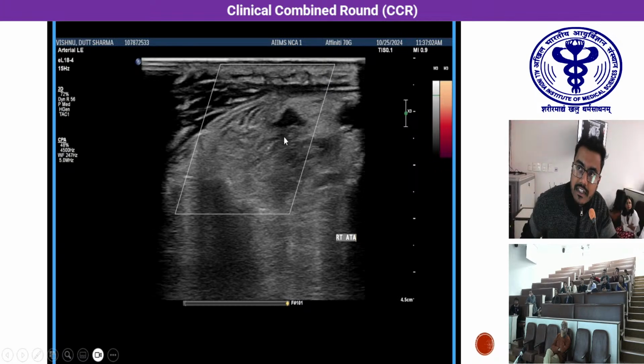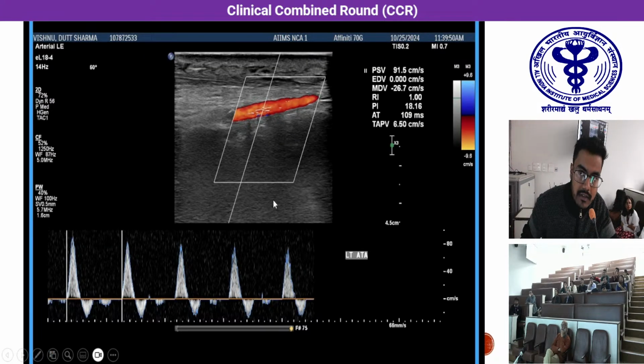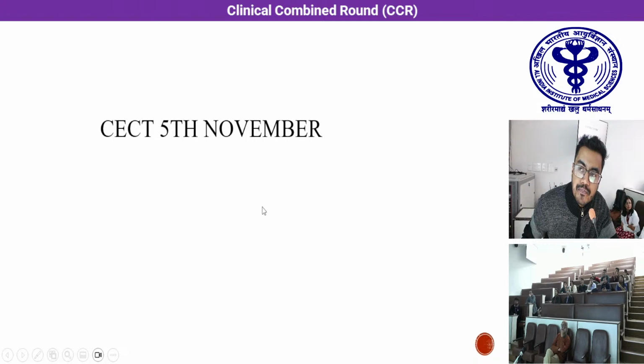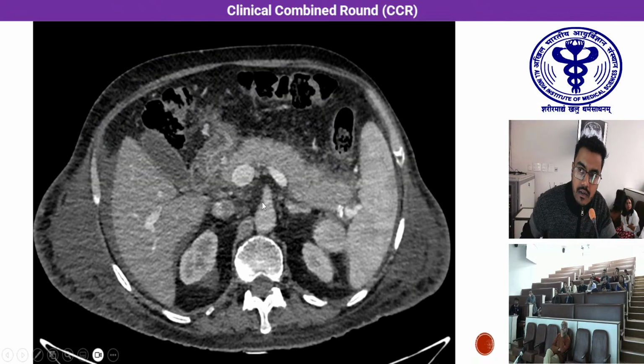As already said, the patient had an ATA occlusion. The rest of the arteries also showed blood flow, but there were atherocalcific changes throughout. On the 5th of November, a CECT was performed, which provided a new finding.